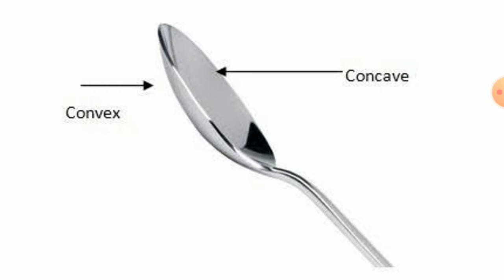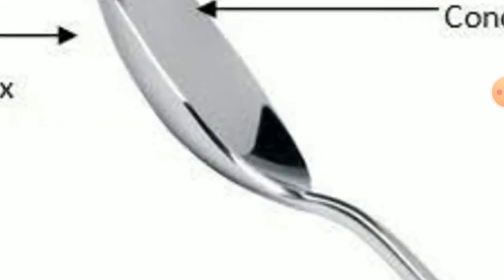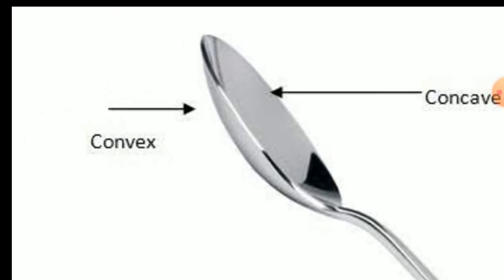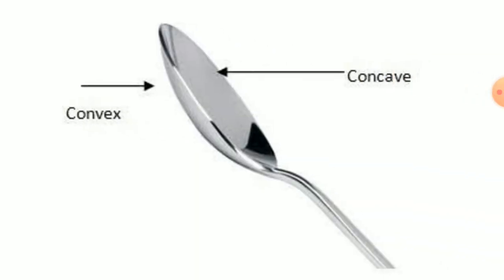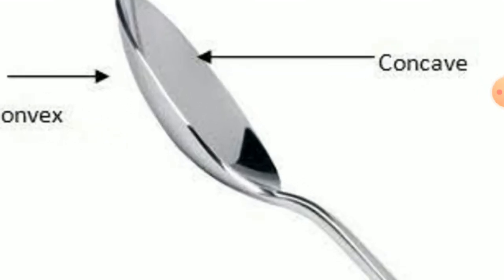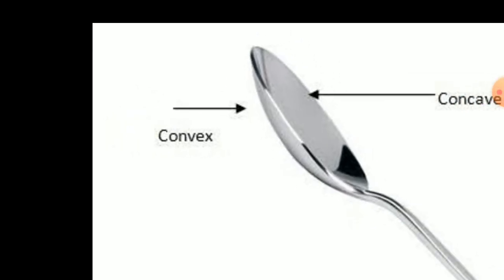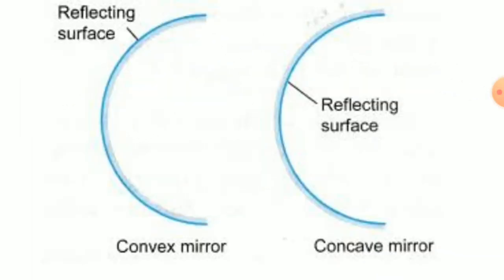A spherical mirror that is curved inward, you can see it is curved inward here, is a concave mirror, and if it is outward then it is convex. You can see it's a cave, so that is why it is concave, and here convex. No confusion in the names.